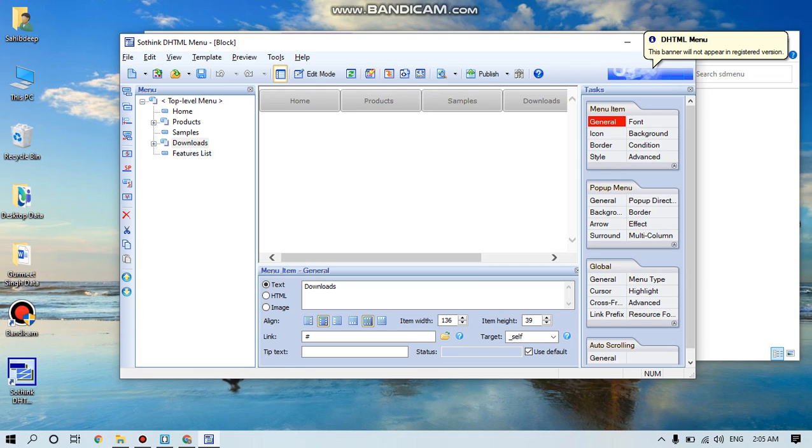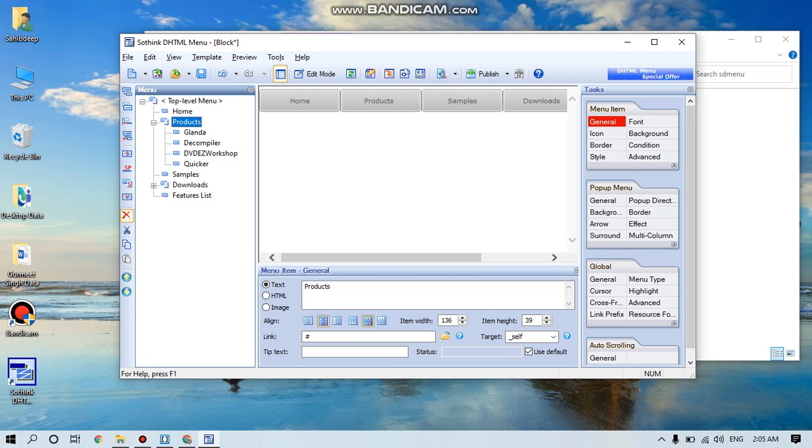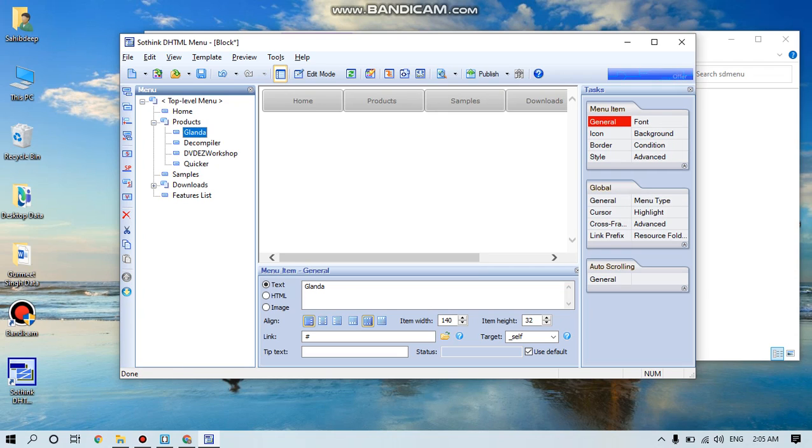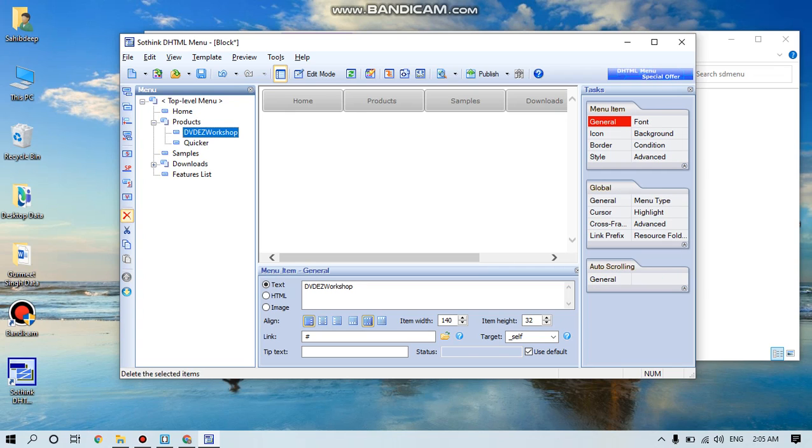For this, we can click on the tab. We can select these options which we don't want to keep, and we can delete with the help of this button, this option. We can select one by one and we can delete. It's very easy to use. You can see that now.